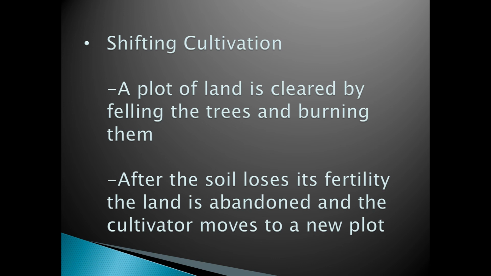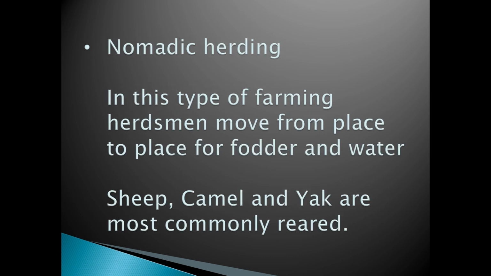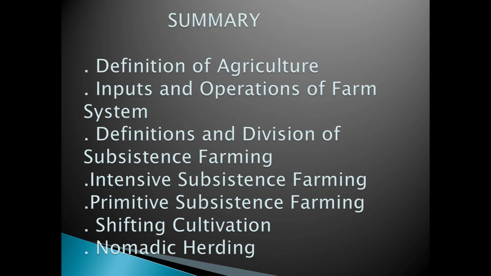After the soil loses its fertility, the land is abandoned and the cultivator moves to a new plot. This shifting cultivation is also called slash and burn agriculture. Now come to the second one, nomadic herding. In this type of farming, herdsmen move from place to place for fodder and water. Sheep, camel, and yak are the most commonly reared animals.